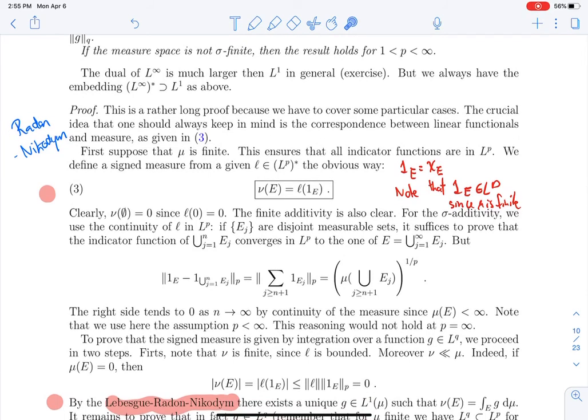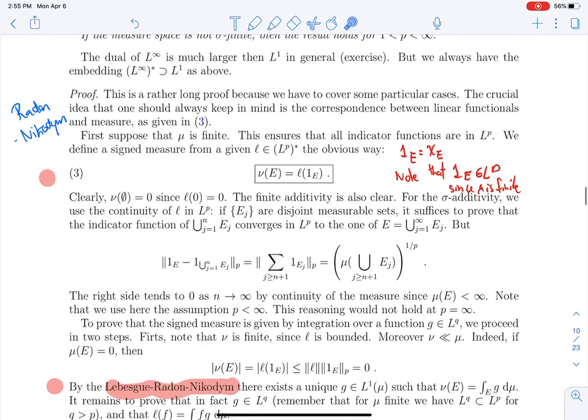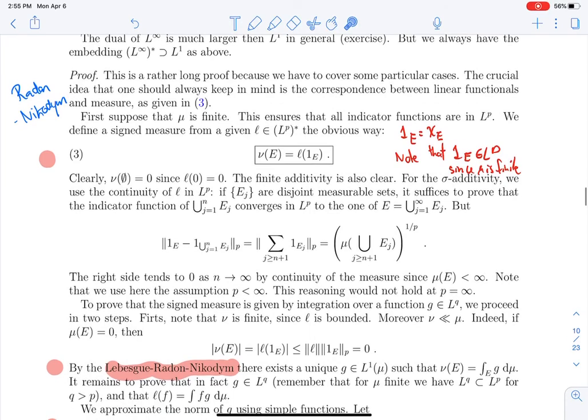Now, it's clear that nu of the empty set is 0, because L of 0 is equal to 0, just by linearity. And how do I know that it's finitely additive? By linearity of the functional. Now, to have a measure, I need to prove sigma additivity. Sigma additivity is not hard.